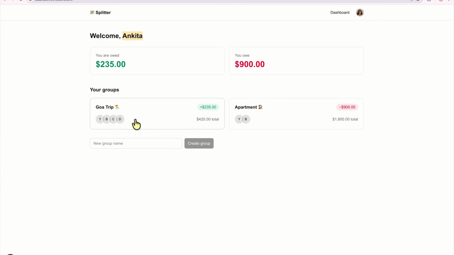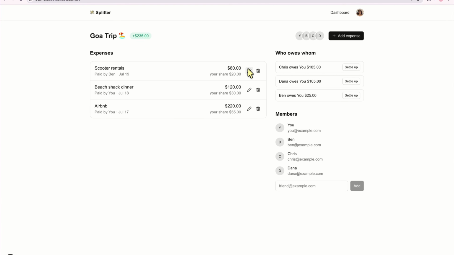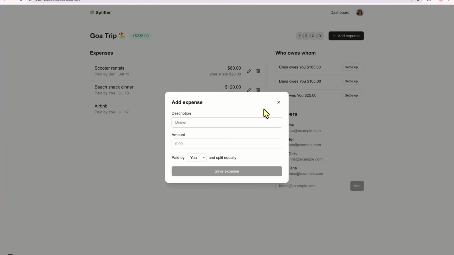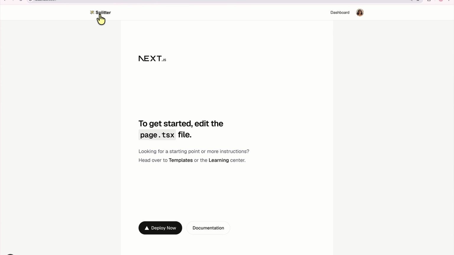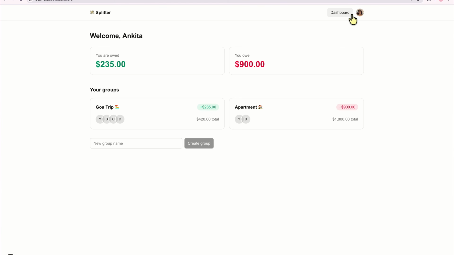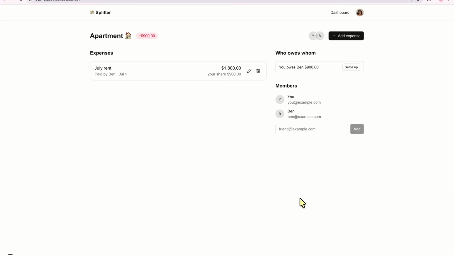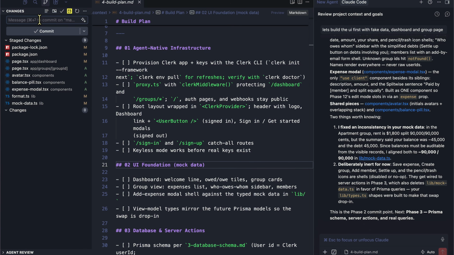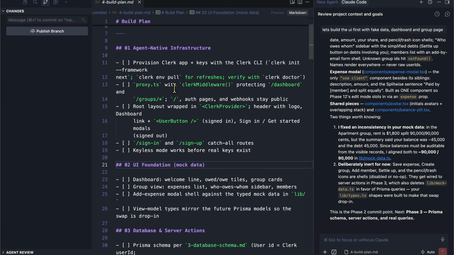And if we go back here, you're going to see if we click on go trip, we have edit, nothing happens, delete, nothing happens, but you can add an expense. For example, you could go to home, you can go to dashboard, you could create a new group, for example. Hey, nothing happens, but we just have mock data for now with a bunch of different UI that just works. So now let's go here and say phase 2 plan. And let's just go ahead and hit commit.